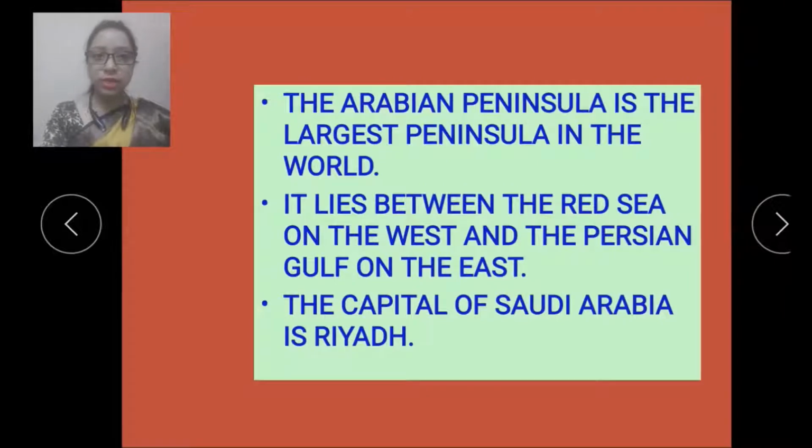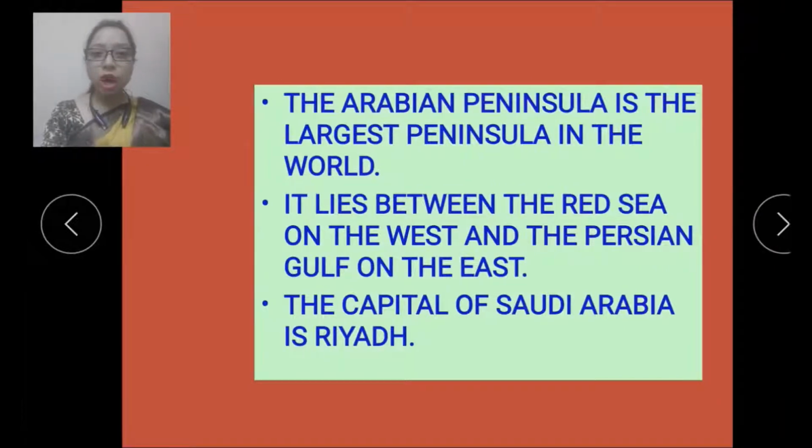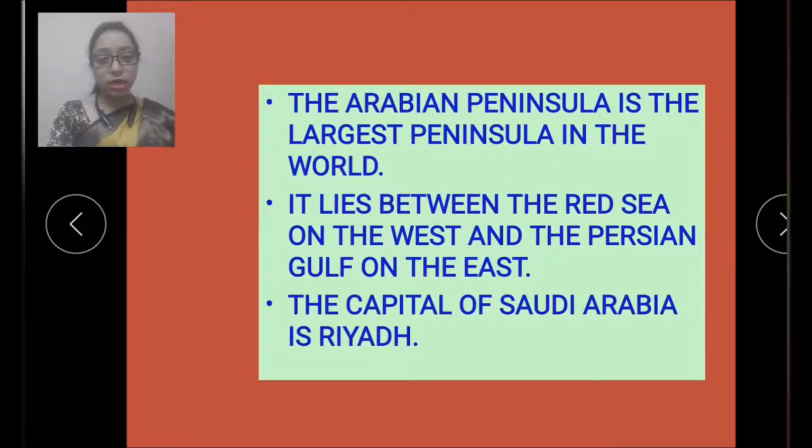So what do you understand by Persian? Persian means related to Iran or its people or language. So that is Persian, and Gulf you have already studied in your class 4th. So let's just revise once again. A gulf is a deep inlet of the sea almost surrounded by land with a narrow mouth. So that is called a gulf. The capital of Saudi Arabia is Riyadh.